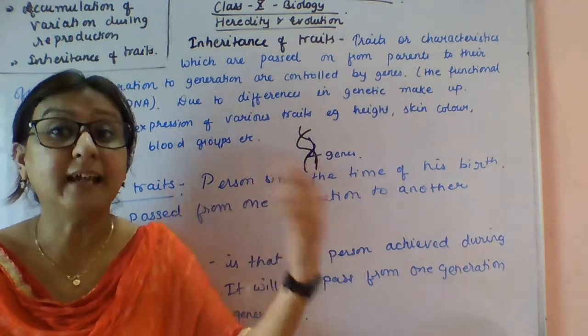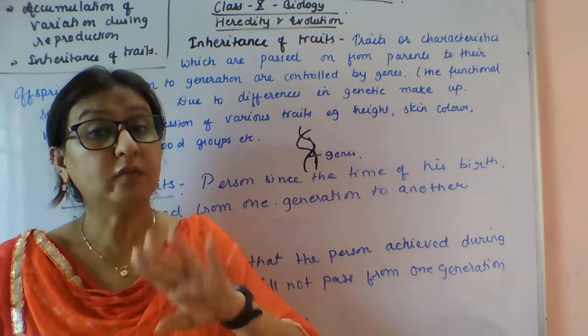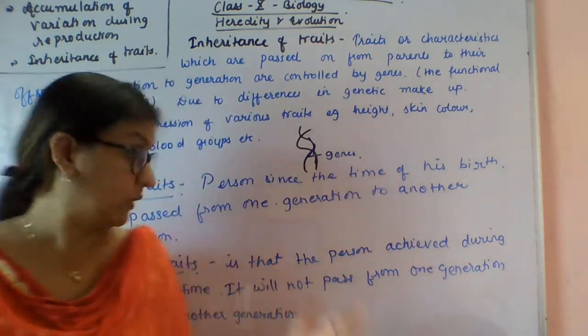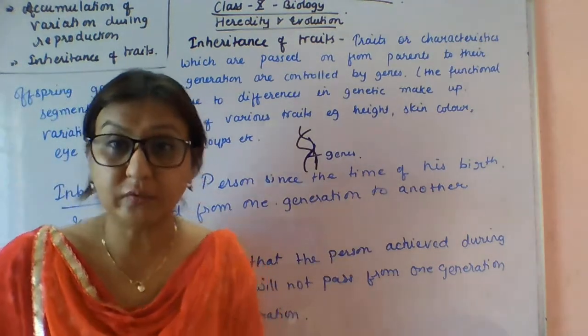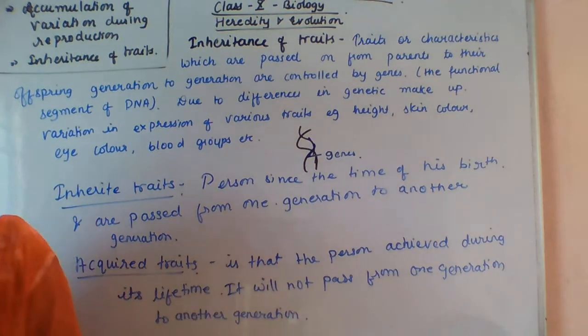Inherited means what you are getting from your parents, which will pass on from one generation to another generation, whereas acquired means a person achieves it during their lifetime. So this is all about the inheritance of traits.